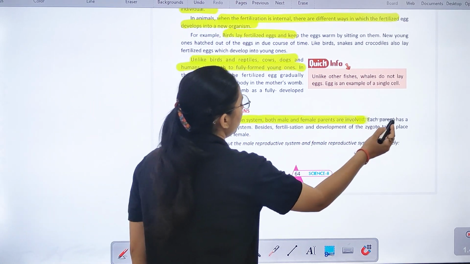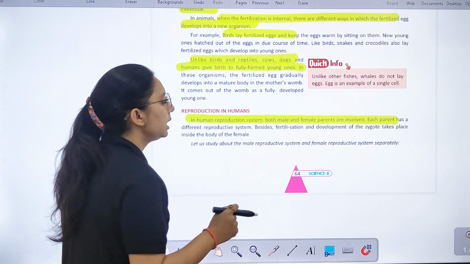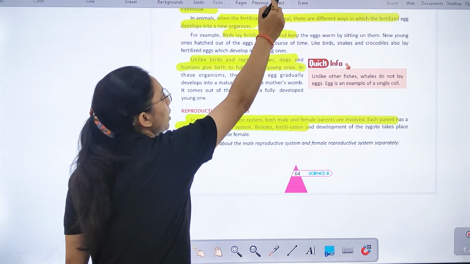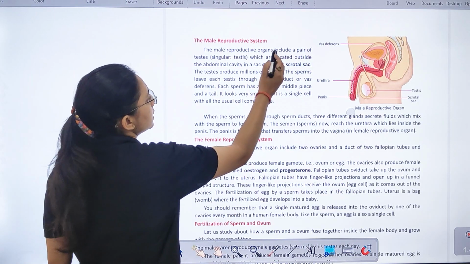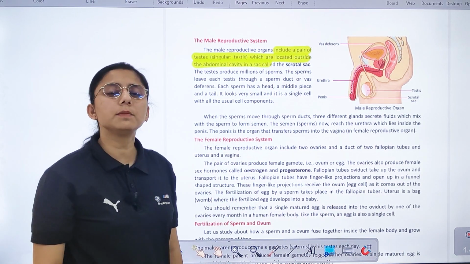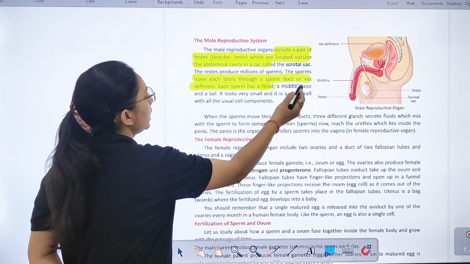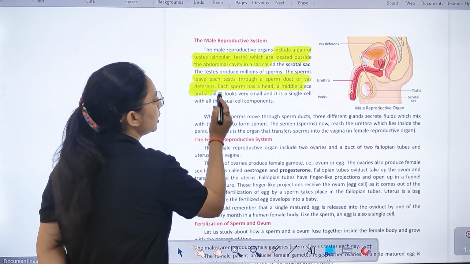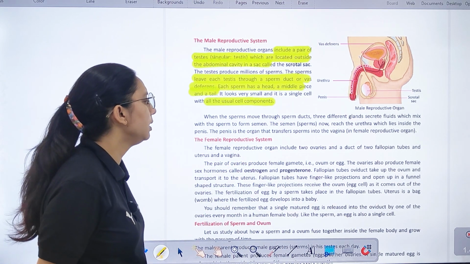Let's talk about reproduction in humans. In the human reproductive system, both male and female individually are involved. Each parent has a different reproductive system. So let's study about the reproductive system of male and female. Right? So the male reproductive system includes a pair of testes which are located outside the abdominal cavity, जिसे हम scrotal sac कहते हैं. Right? The sperm leaves the testes through the sperm duct and vas deferens, and each sperm has a head, एक middle piece होता है और tail होता है. ये usual cell components होते हैं.